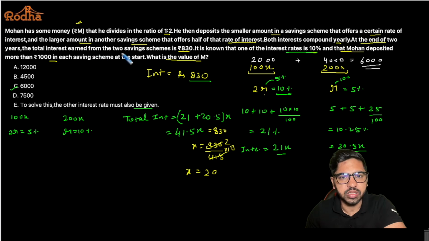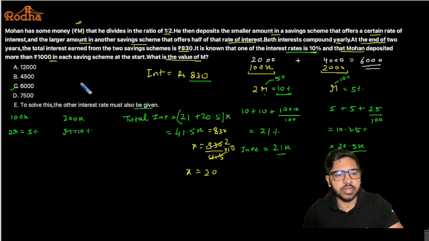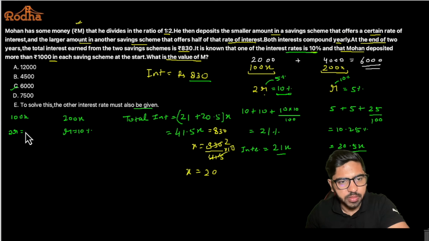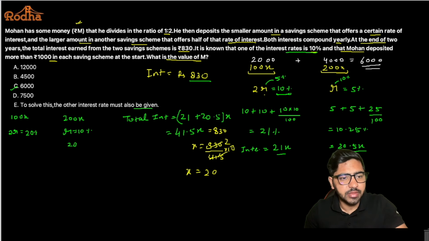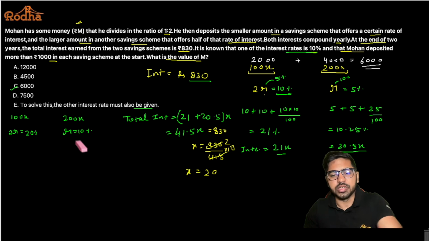At the end of 2 years, the total, it is known that one of the, no, this would become in that case 20%, not, sorry, R is 10%. Okay, so in that case, this will become 20%. All right. Now, 10% of 200x is basically 20x, right? 20, not 10%, sorry. It's a successive percentage change. My bad. So successive percentage, it's for 2 years, not for 1 year.